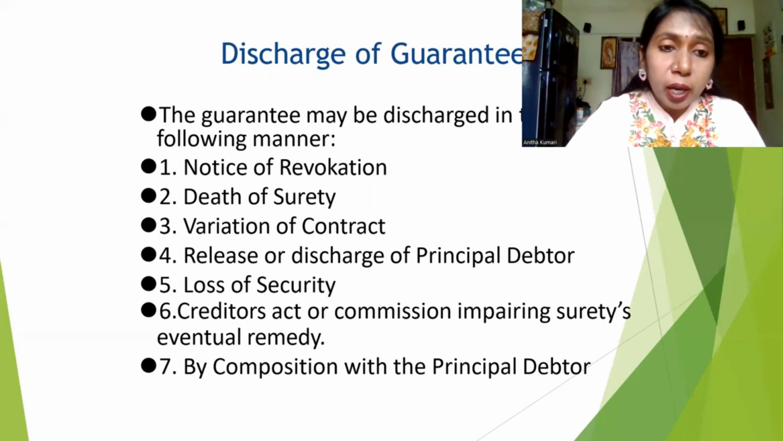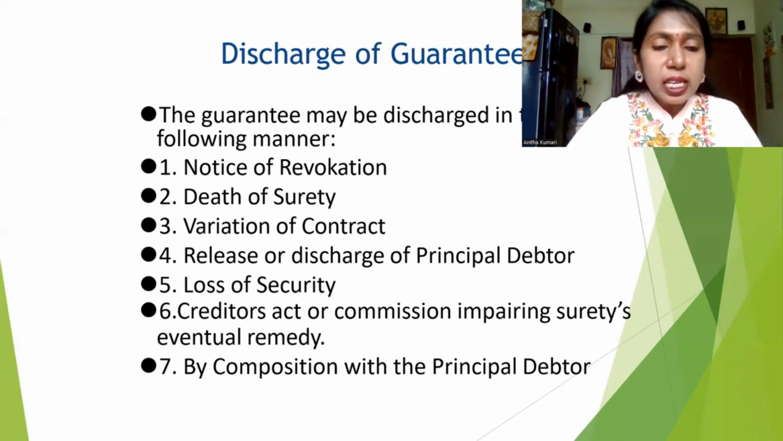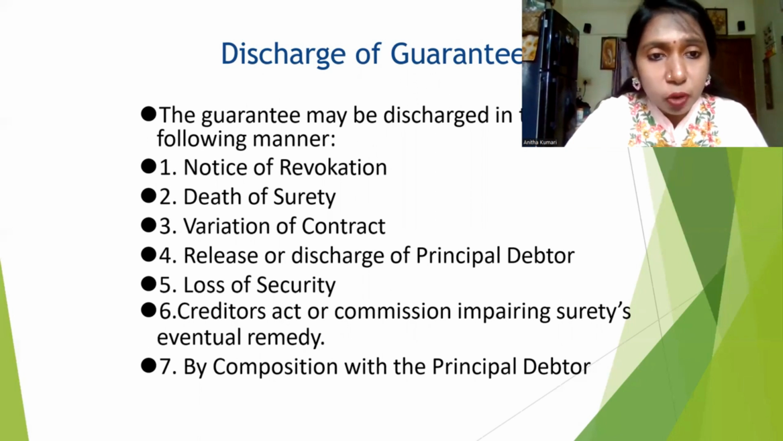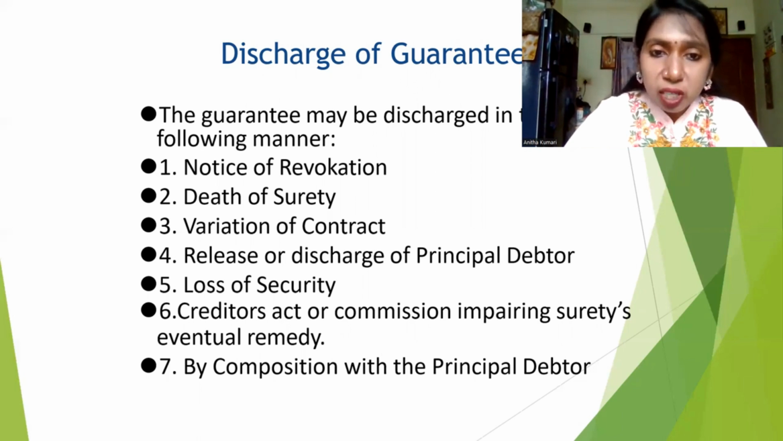Sometimes if the debtor collected money and dies, the person related to the debtor, maybe the relatives or nominee, whoever it may be, is responsible to pay the money to the creditor in case there is no surety. Whereas if the surety is there, it is the duty of the surety to compensate the principal creditor. In case the surety itself dies, then the contract will come to an end. Variation of the contract: if the subject matter of the contract is interchanged or altered, automatically the contract will come to an end. Then loss of security, creditor's act upon the security, and composition with the principal debtor.